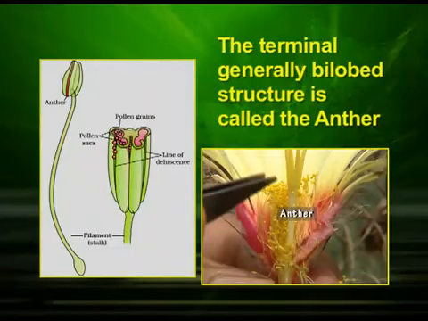Now, we will discuss the male reproductive structure of a flower. Generally, the androecium is the third inner whorl of a flower. It is composed of stamens. Each stamen consists of a long and slender stalk, the filament, and the terminal, generally bilobed structure is called the anther. Male gametes are produced in the pollen grains.